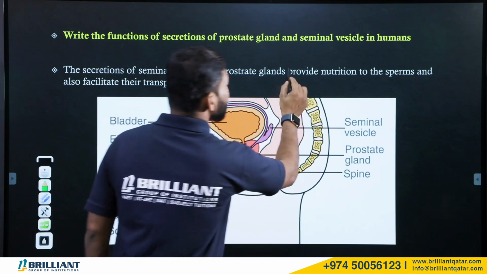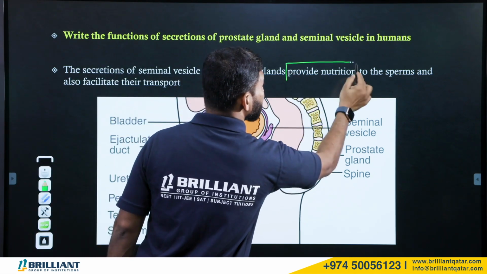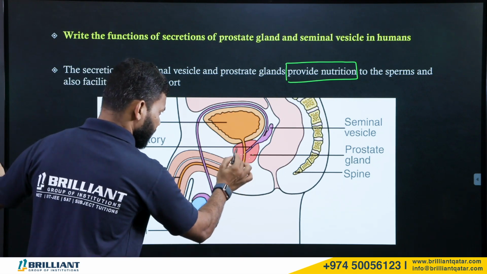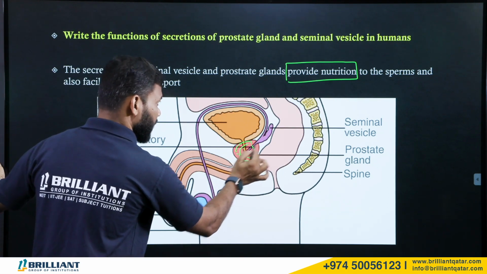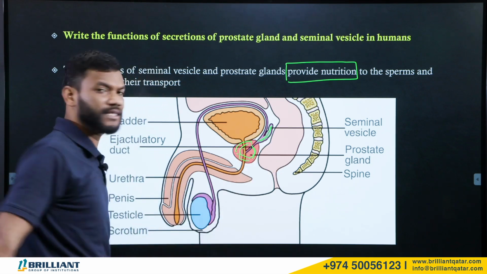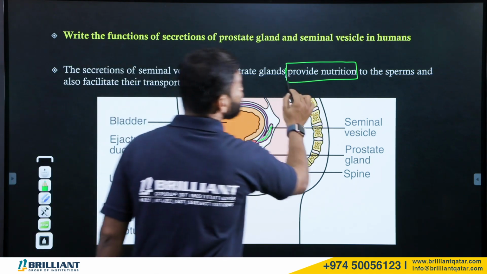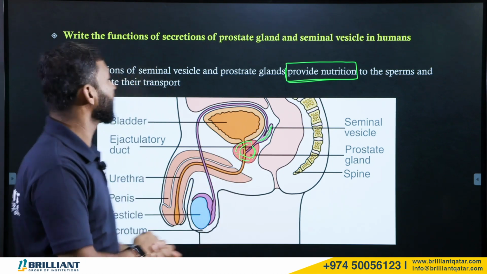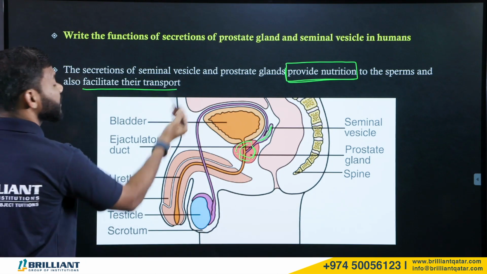The liquid they produce will provide nutrition to the sperm. Because of that secretion produced in the prostate gland and the seminal vesicle, the sperms get nourishment and it also facilitates their transport.